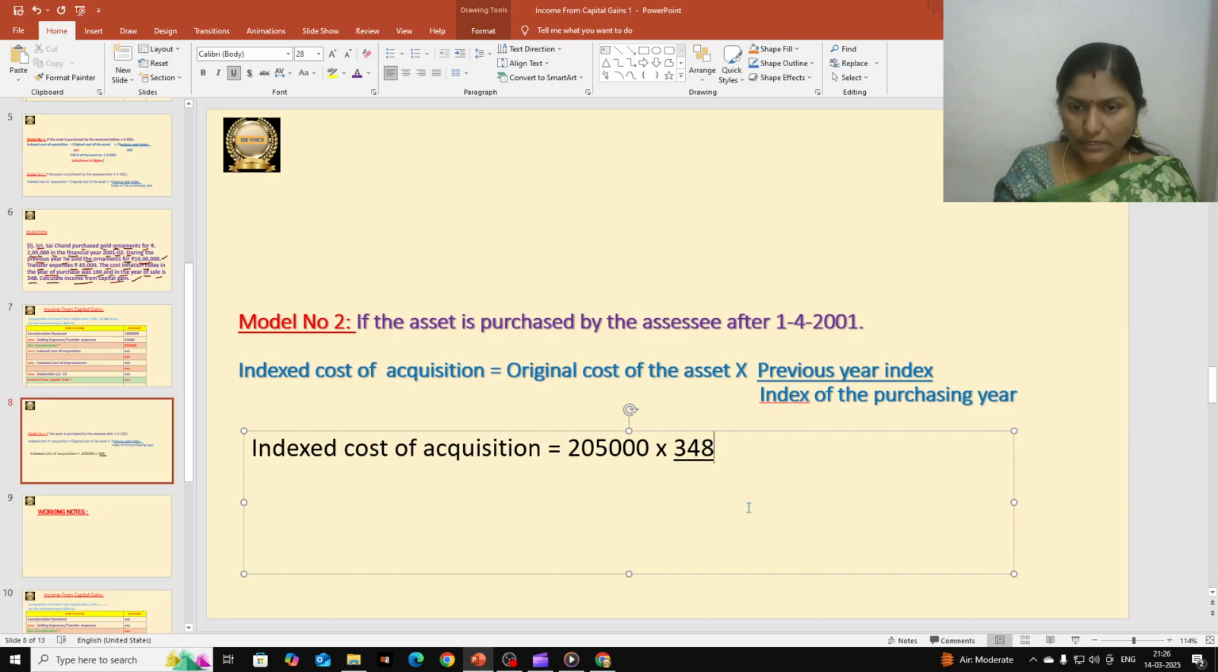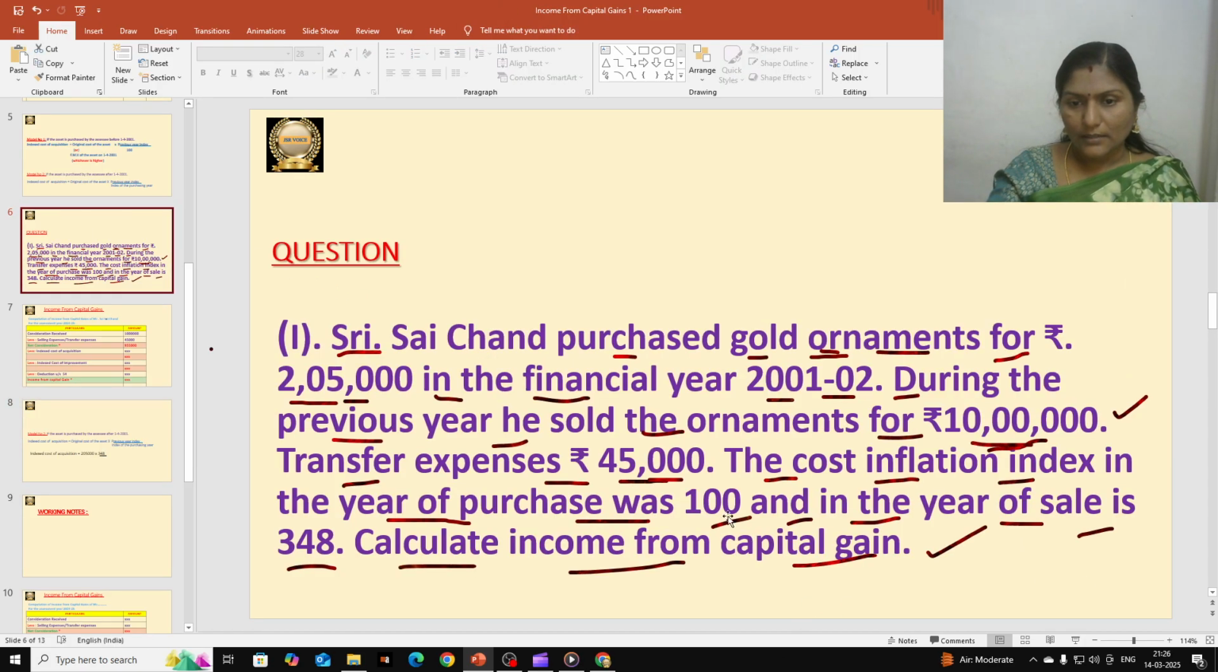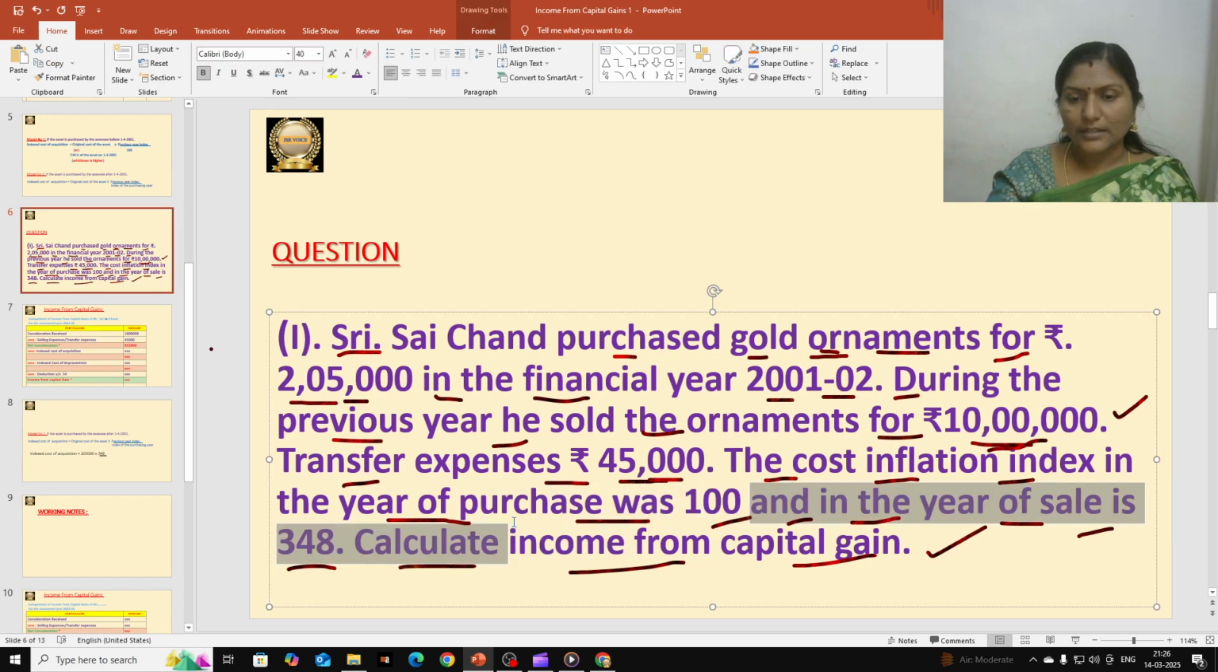what are we going to take now? We are going to take the index of the purchasing year. So when you purchased, 2001-02, what is the index number? That is given in the question. So in the year of purchase the number is 100, they said. Okay, so here in the year of purchase the index number is 100. So let us take 100 here.